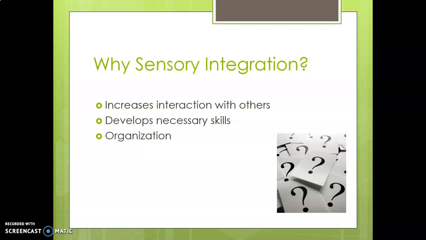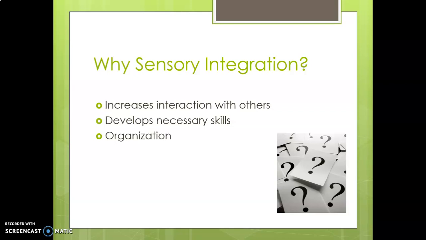You can see that it will increase the rapport with your patient, the child's integration with you, and you can understand more about the child using this technique, and you will see that the child progresses to being a good, socially interactive child.